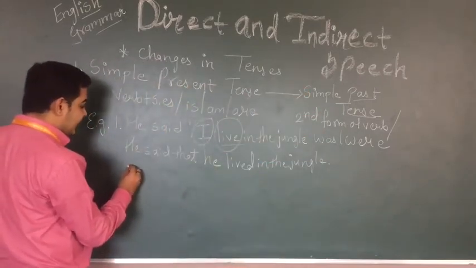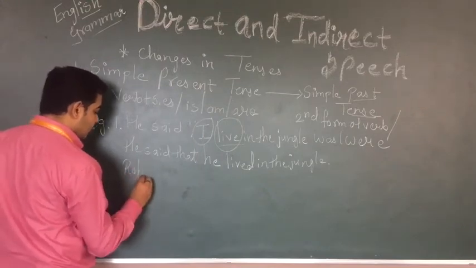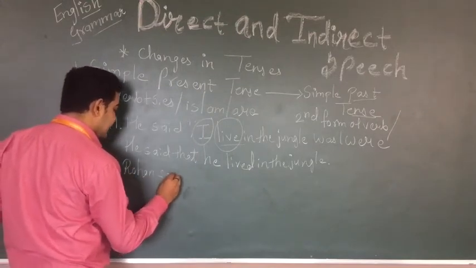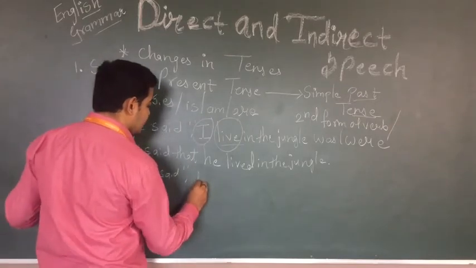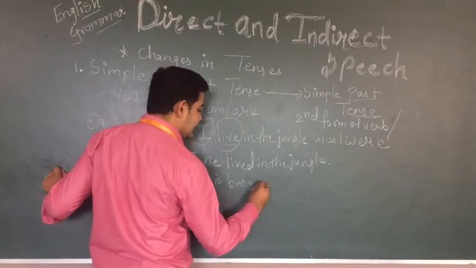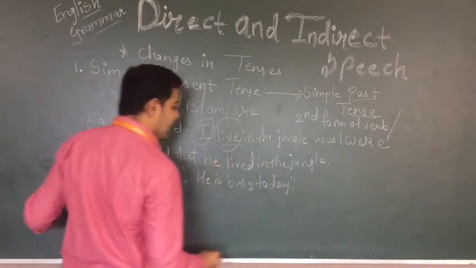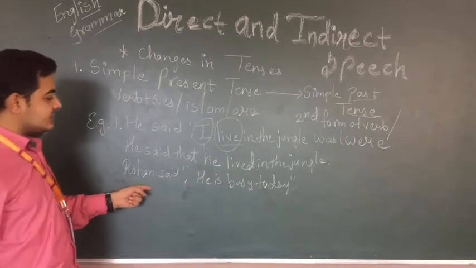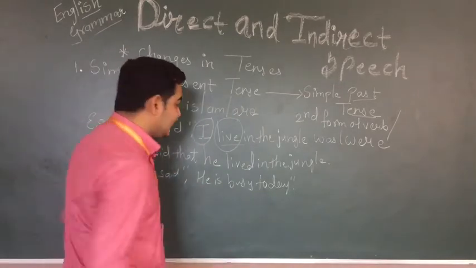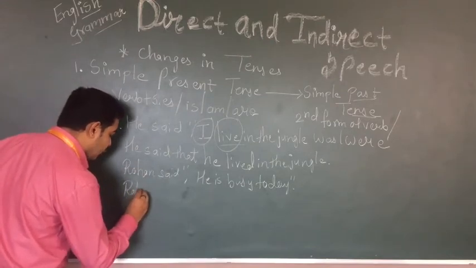For you, I will write the second example. Rohan said he is busy today. Right? Rohan said he is busy today. So in the place of it, what will I write?